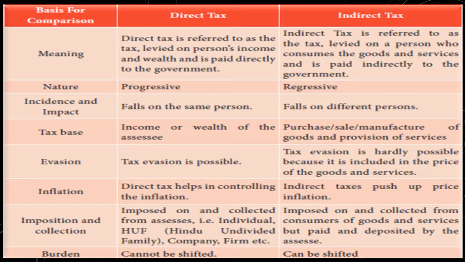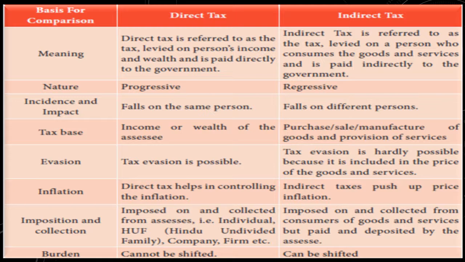Evasion. Tax evasion is possible in direct tax. It is not possible in indirect tax because it is included in the price of the goods and services. Inflation. Direct tax helps in controlling the inflation, whereas indirect tax pushes up price inflation. Imposition and collection.